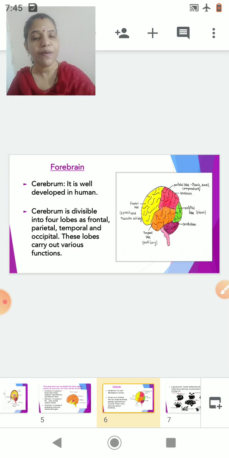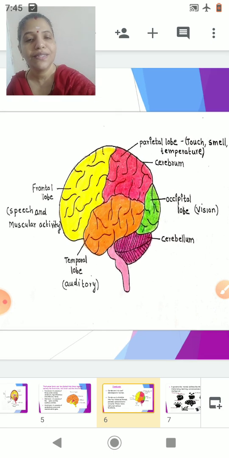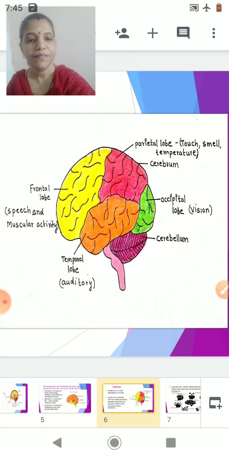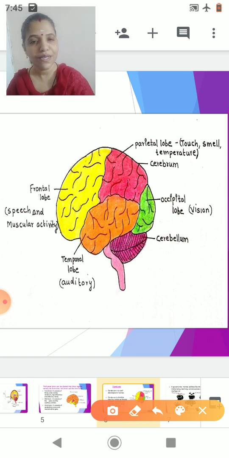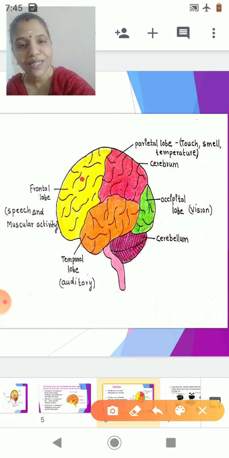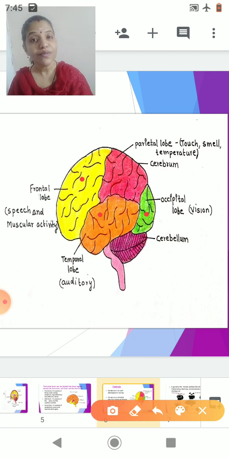Now the cerebrum here, I just enlarge this. Can you see the cerebrum? Can you see the foldings in the cerebrum? The foldings in the cerebrum are there because, as I told you, the area is large and the space available is less. Now here the cerebrum is divisible into four lobes, as this one is the frontal lobe.